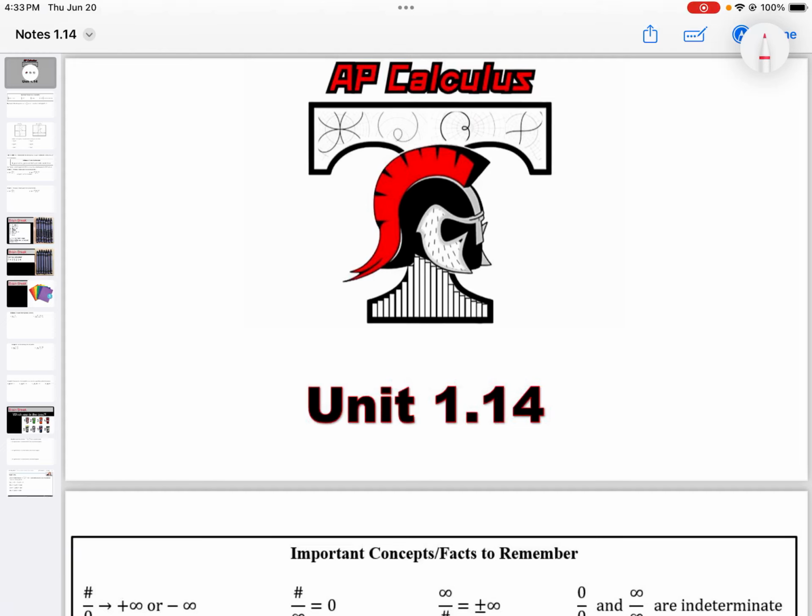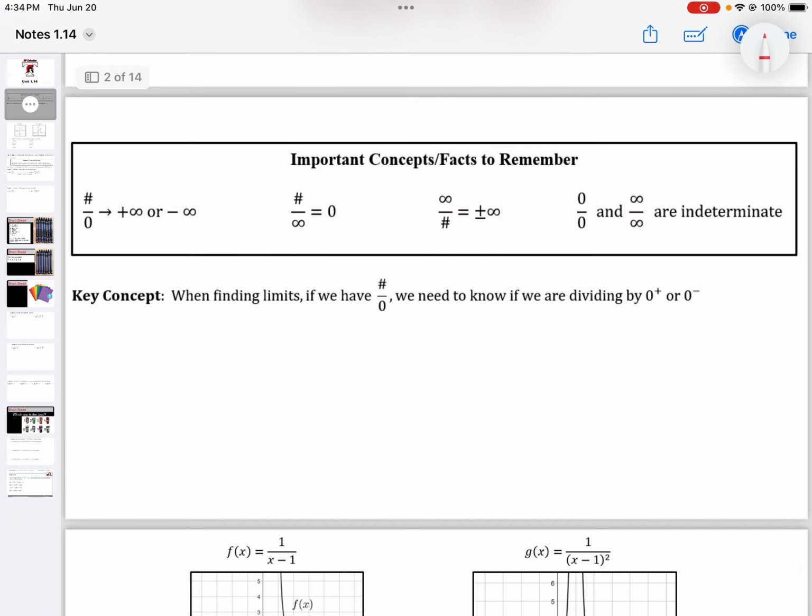All right, in this video, we're going to talk about infinite limits and vertical asymptotes. In specific, a lot about vertical asymptotes. So some important concepts and facts to remember. This is when we're talking about limits. If I have a number divided by something really close to zero, we're going to say this is infinity, like positive infinity or negative infinity.